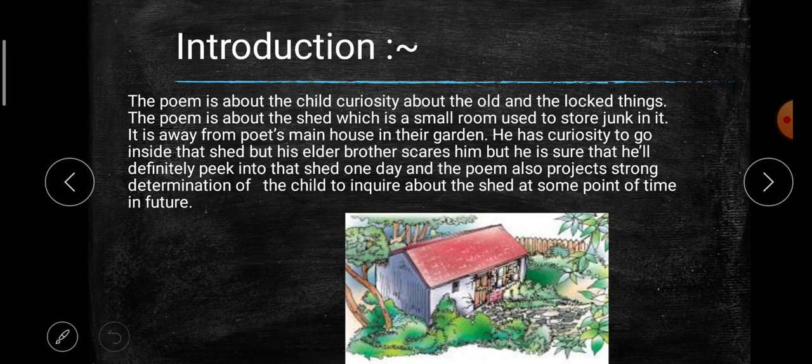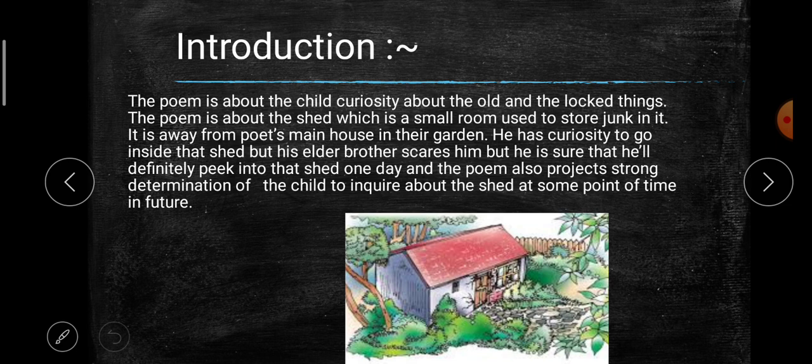The poem is about a child's curiosity about old and locked things. The poem is about the shed, which is a small room used to store junk. It is away from the poet's main house, in their garden. He is curious to go inside that shed, but his elder brother scares him. But he is sure that he'll definitely peek into that shed one day.